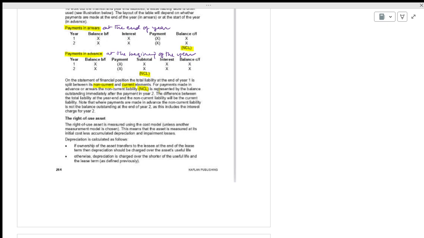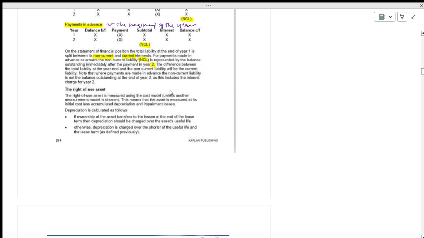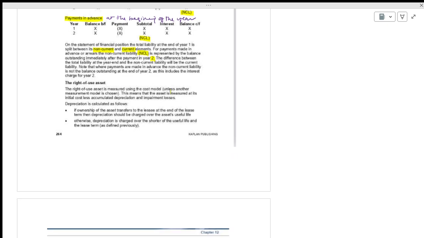It represents the balance outstanding after the payment in year 2. Students will take some time to understand this concept, when to put amounts in non-current and current liabilities. The right of use of asset is measured using the cost model unless another measurement model is chosen.